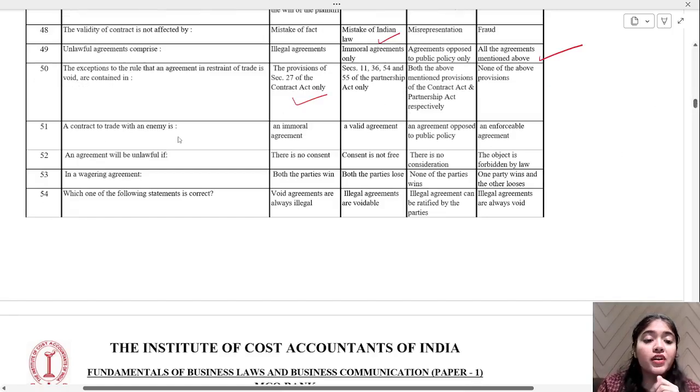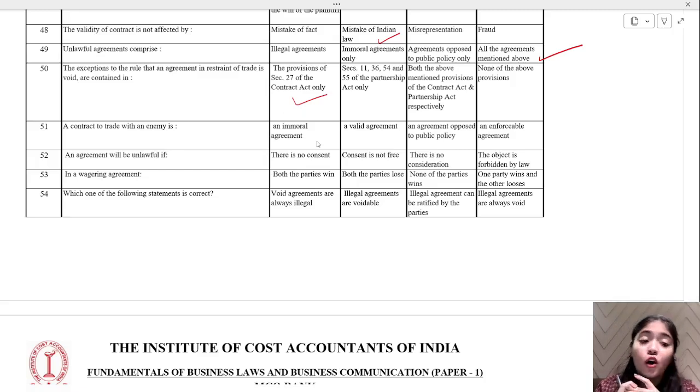Now, a contract to trade with an enemy is an immoral agreement, a valid agreement, or an agreement opposed to public policy. So tell me, a contract to trade with an enemy, agreement opposed to public policy. You should not trade with your enemy because they are going to affect us. That is against the public policy.